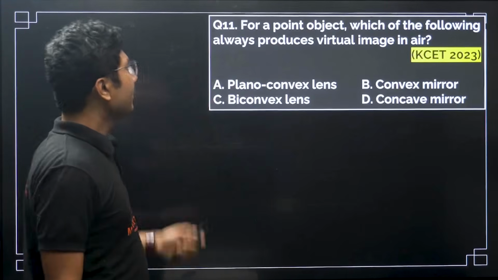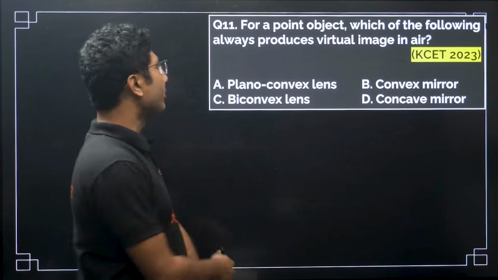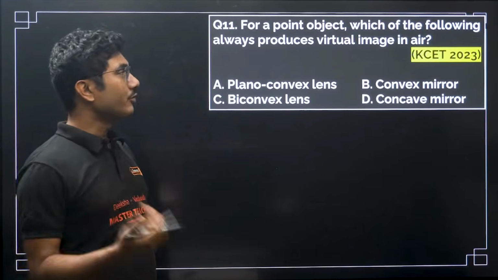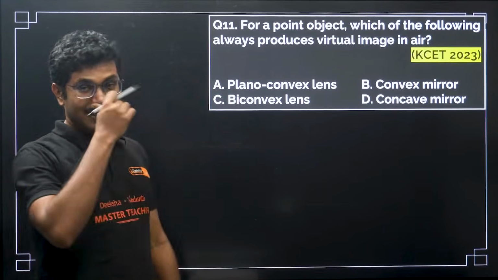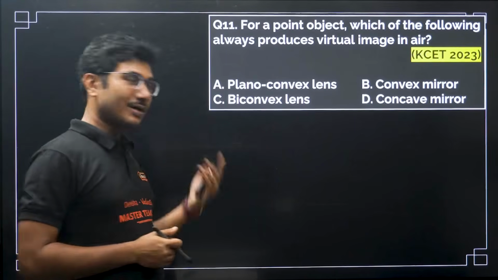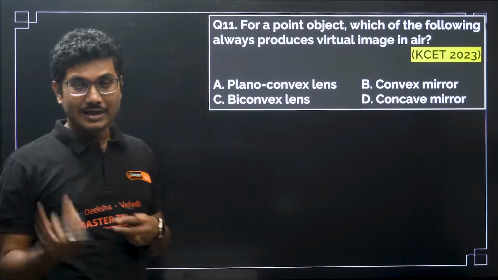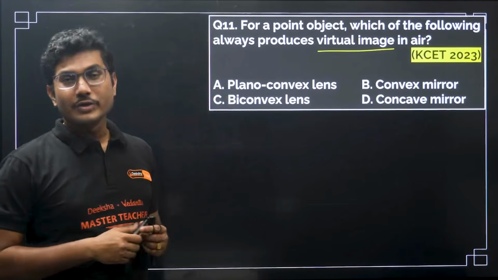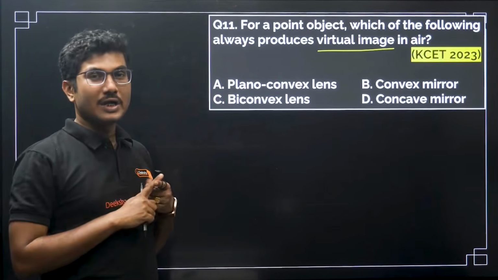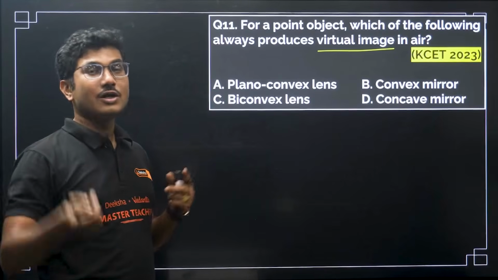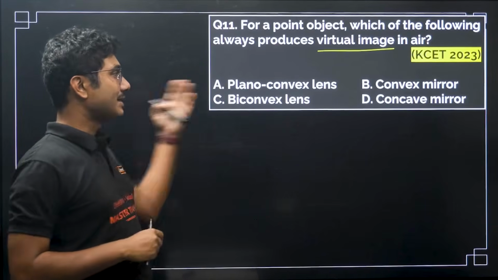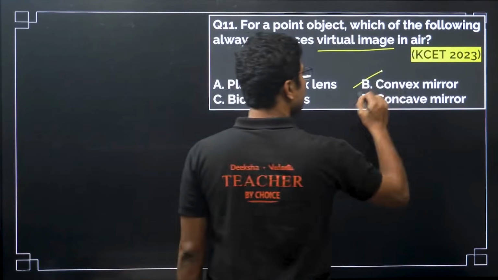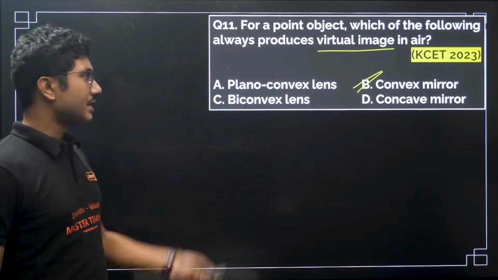Now, next question. For a point object, which of the following always produces a virtual image in air? Okay, this question also I have discussed in my lecture, right? If you are following my lectures, I have discussed almost all the questions theoretically during my lecture. So only two things can always produce virtual images. Either it will be a concave lens or it will be a convex mirror. Let's see what is given here. Concave lens is not given, only convex mirror is given. So we will choose convex mirror. So this is the correct answer for this question.